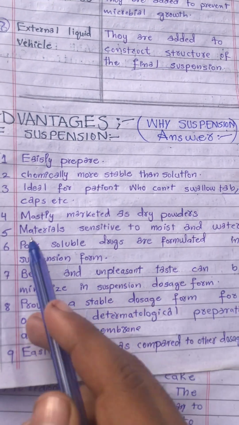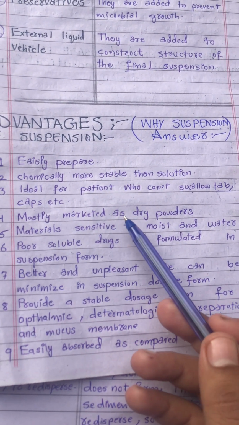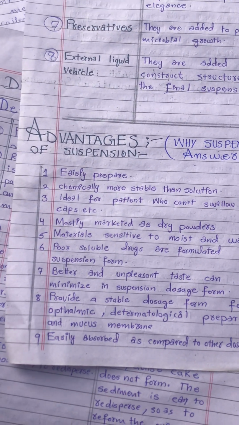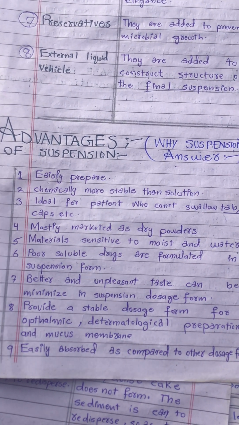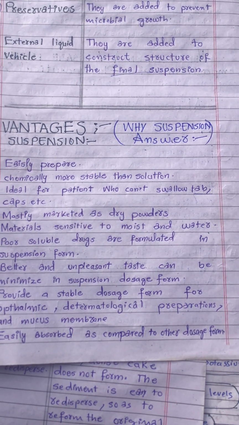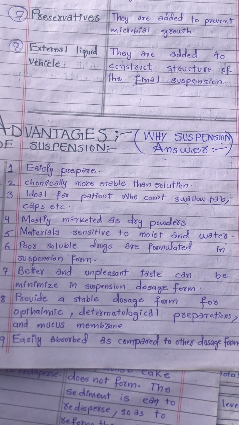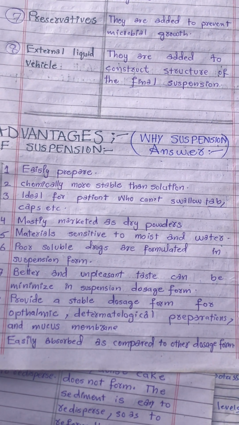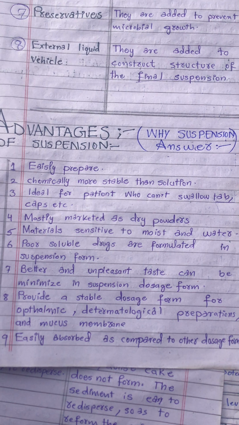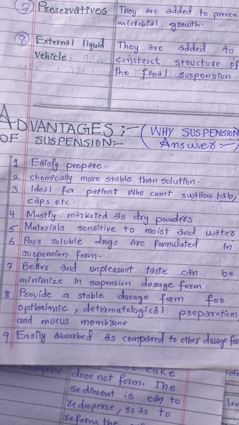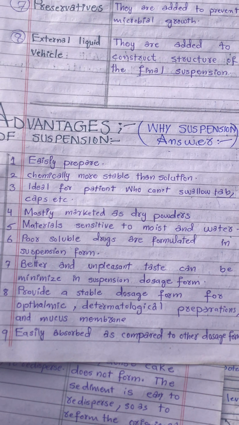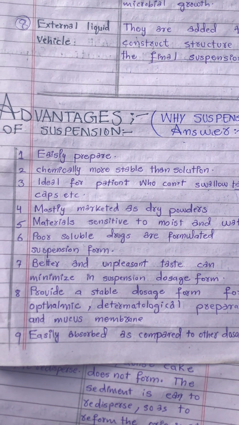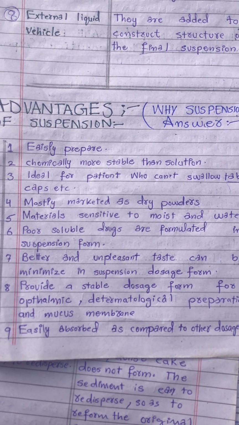Tablets are mostly marketed as dry powders, and these are some of its advantages: easily preparable, chemically more stable than solution, ideal for patients who cannot swallow tablets or capsules, and mostly marketed as dry powders. Materials sensitive to moisture and water, and poorly soluble drugs, are formulated in suspension form. Unpleasant taste can be minimized in suspension dosage form.